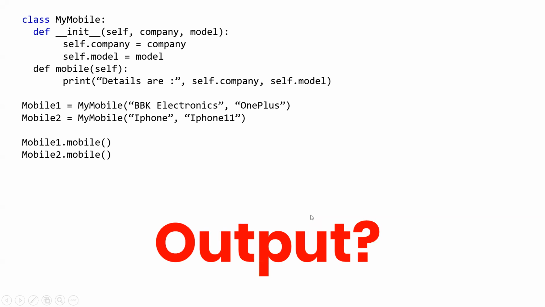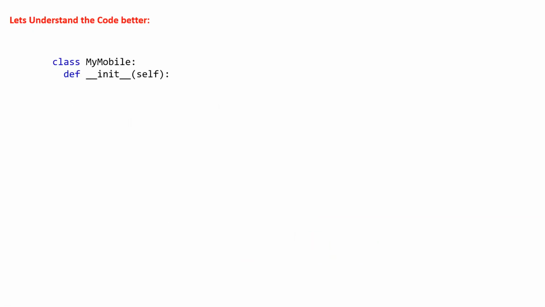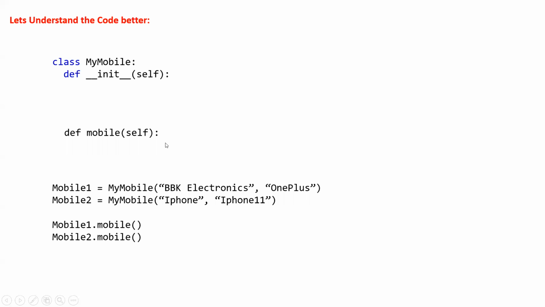Let me show you the next screen so that we can understand it better. First, understand that we created a class named my mobile, and then we defined an init function, and then we defined a new method, the mobile function, or method, whatever you call it, method is better. Then we created an object named mobile1, where my cursor is, and another object mobile2, and we called the class, my mobile. So this is correct till now.